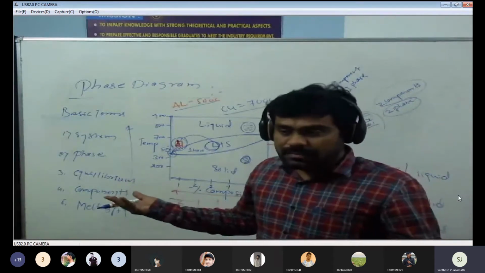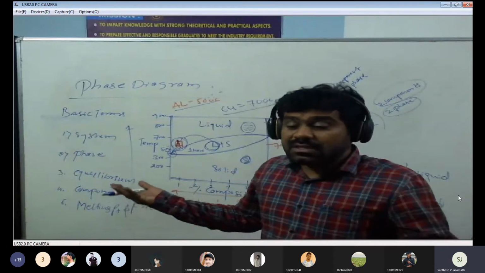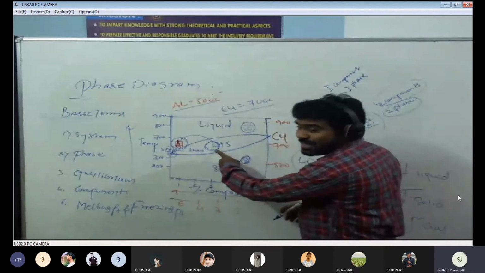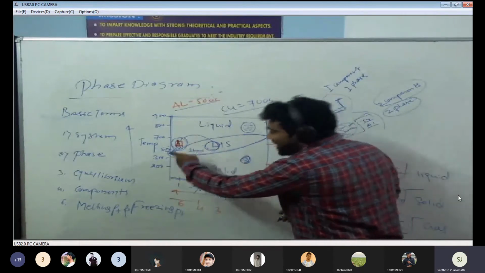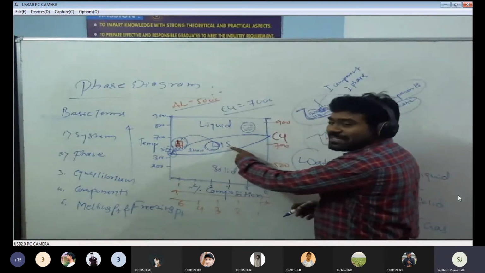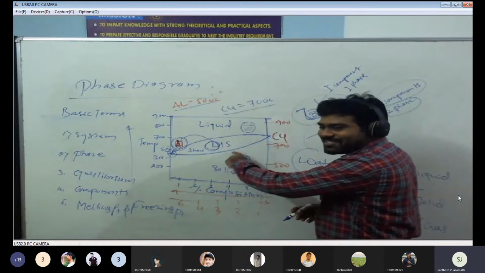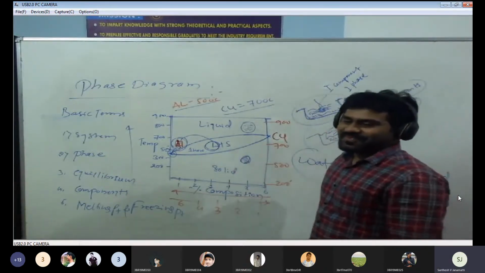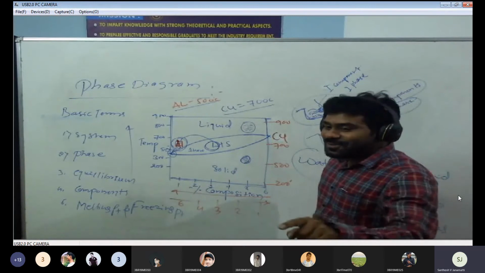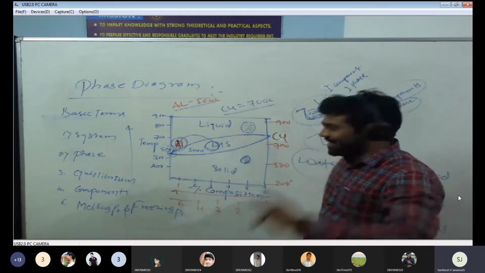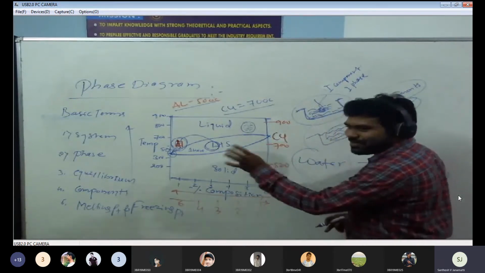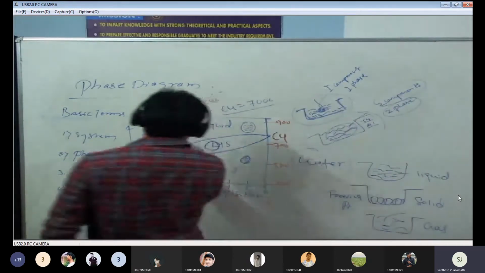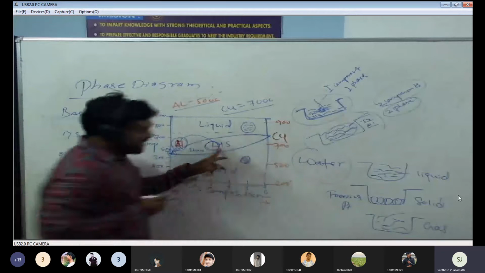What about the copper? Copper is still in a solid state. That's why at 500 degrees Celsius, aluminium is completely liquid. At the same temperature, copper remains solid only. Then what will we do? We will increase the temperature again. Now I will come to the point: at 500 degrees Celsius, copper will never melt. Now again our temperature range will be increased. Okay, now I will clear this.